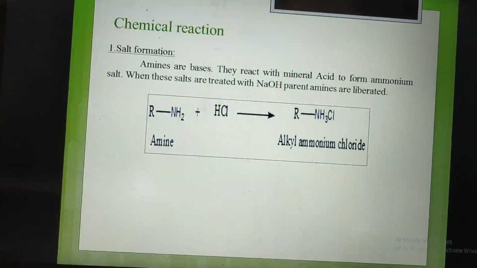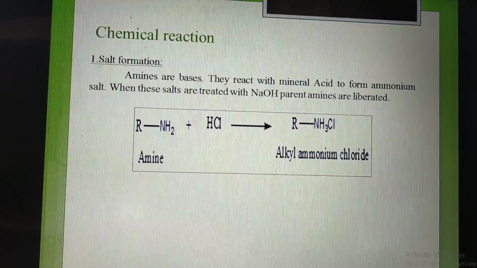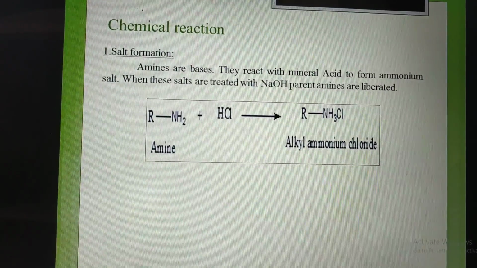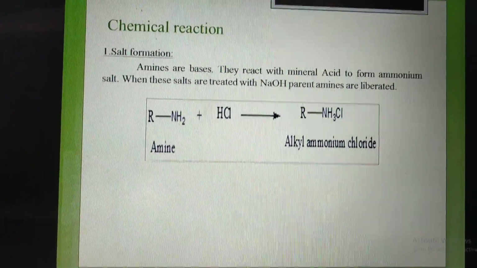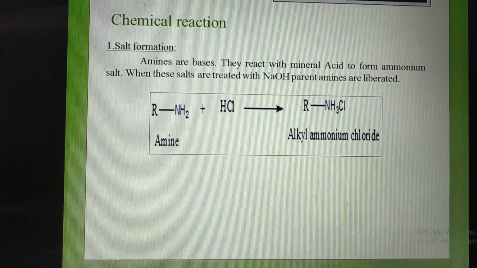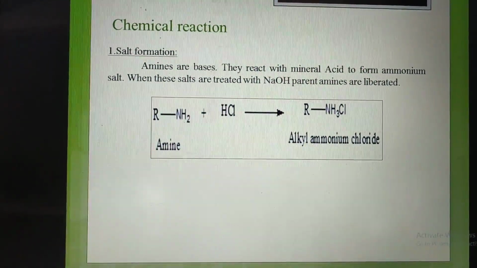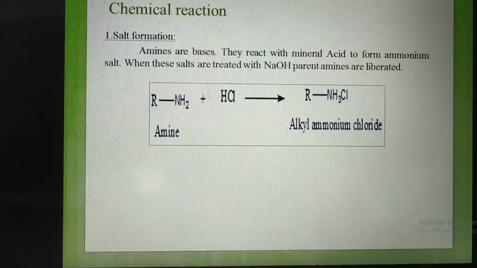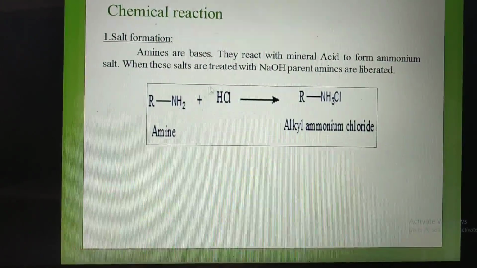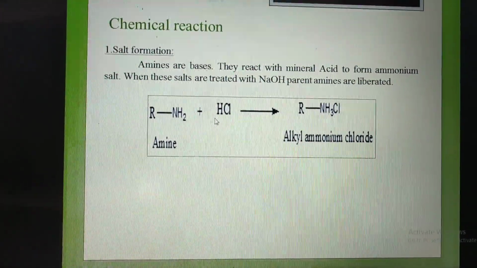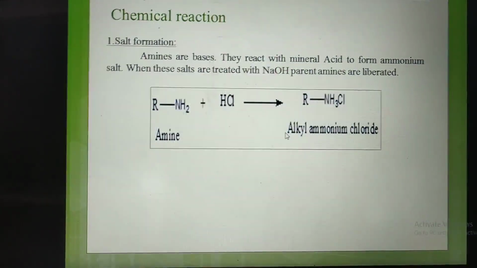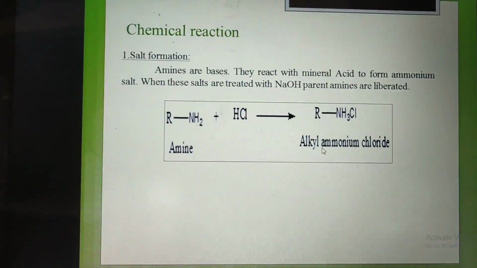Next, chemical reactions. First, salt formation. Amines are bases that react with mineral acids to form ammonium salts. When these salts are treated with NaOH, the parent amine is liberated. For the reaction of amine with HCl, which is a mineral acid, we use it as the mineral acid. Then the formation of salt, alkyl ammonium chloride.